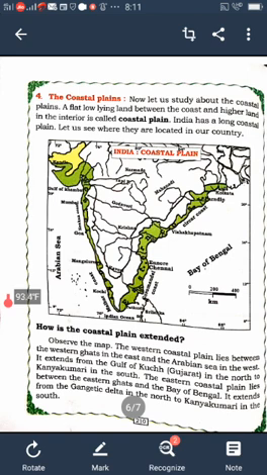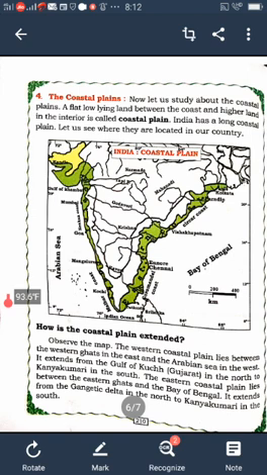The climate of India can be classified into 4 distinct seasons. Winter, December to January, February. Summer, March, April, May. Southwest monsoon, June, July, August. Retreating monsoon, October and November. Identify the direction of southeast, east and northwest on the map of India. India receives heavy rain from the southwest monsoon winds. The movement of air over the earth's surface from high pressure area to low pressure area is called wind. The winds which change their direction from one season to another are known as seasonal winds, for example monsoon winds. Understood?